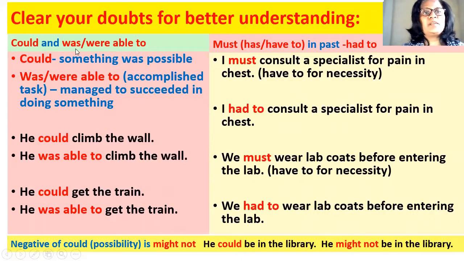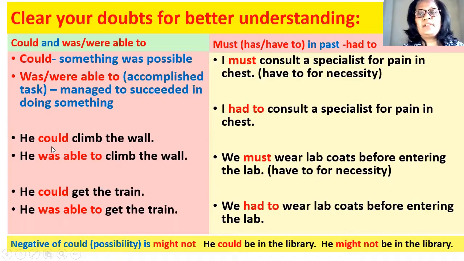Could and was were able to. Could means something was possible and was were able to जब हम लगाते हैं, अगर कोई टास्क हो चुका है, कोई टास्क कंप्लीट हो चुका है, अगर उसके साथ हम was were able to लगाते हैं तो उसका मतलब होता है कि manage to or succeed in doing something. Like he could climb the wall.